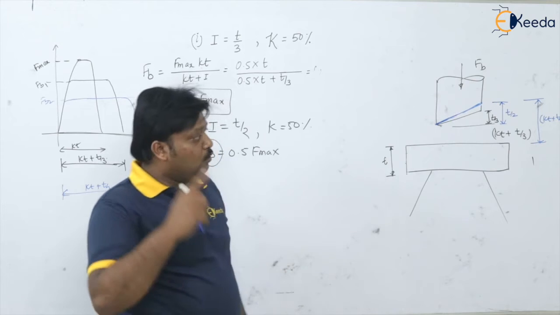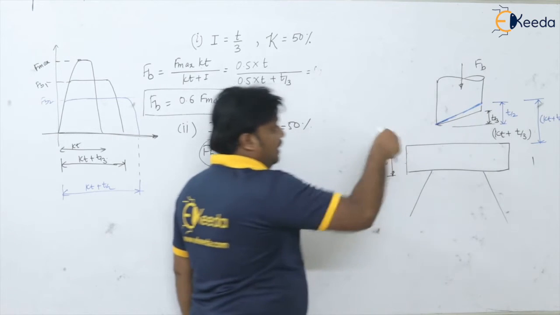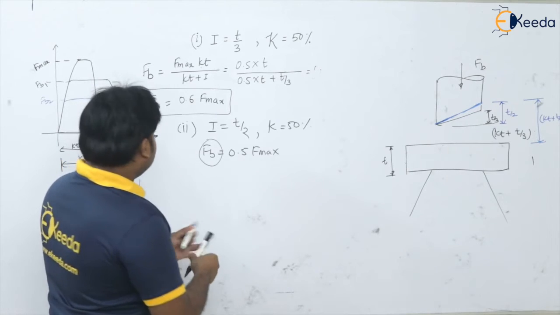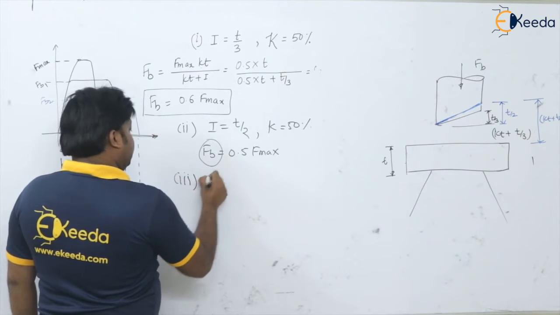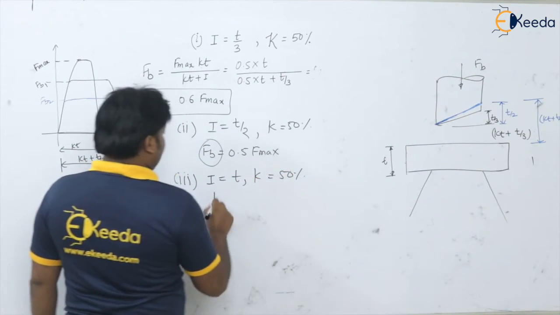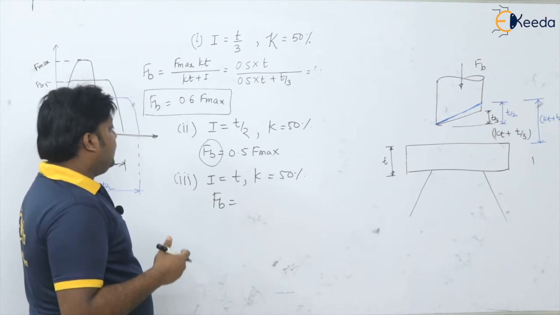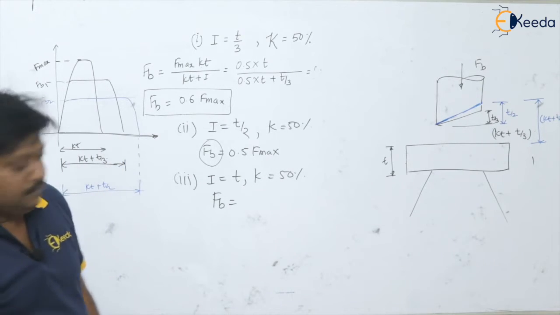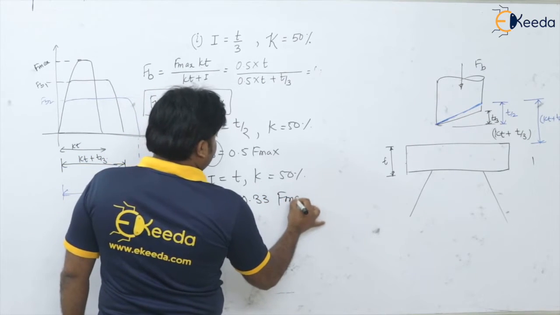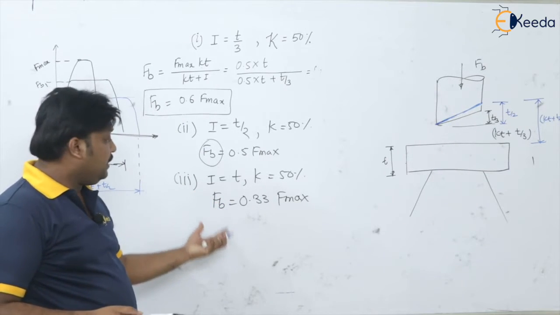See, no doubt load is going to decrease. It is taking a pinpoint shape, isn't it? But at the same time, the strength of the tool is going to decrease there. Please see. Now again, if I go for the third case, that is I is equal to T and K is equal to 50%, tell me what will be the FB. I hope it will be nearly 0.33 times F max.